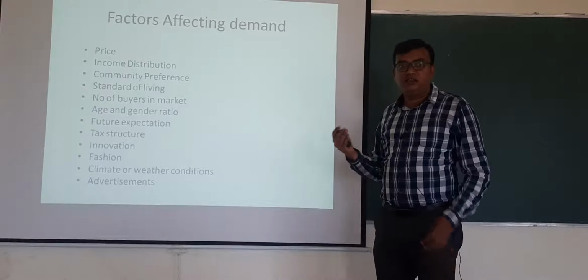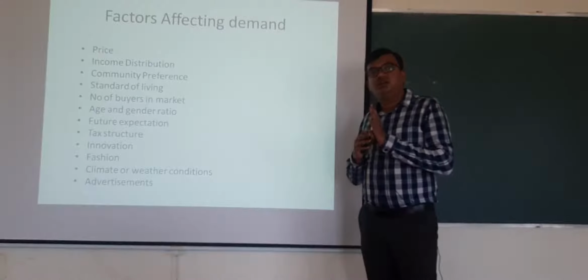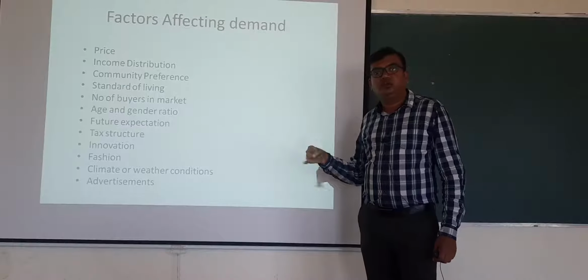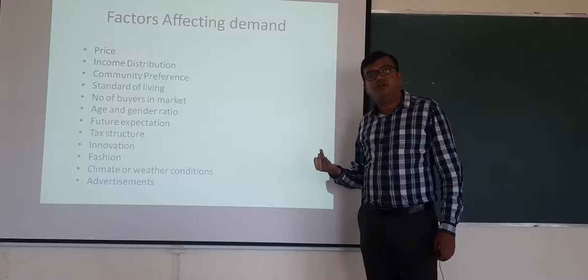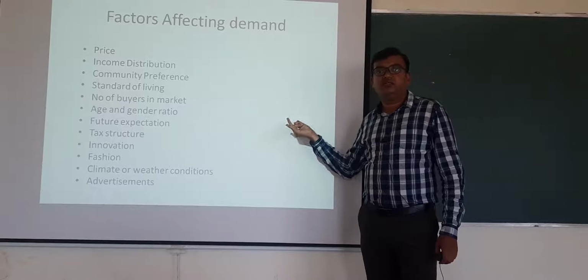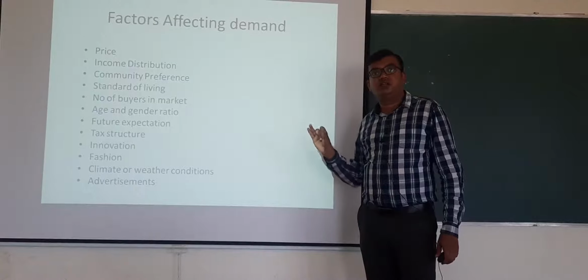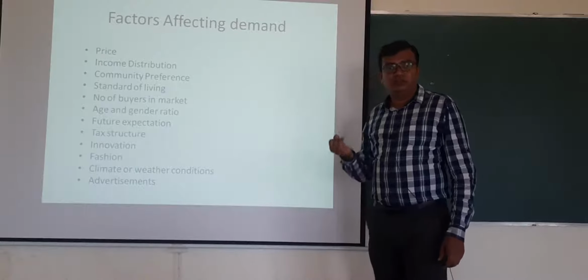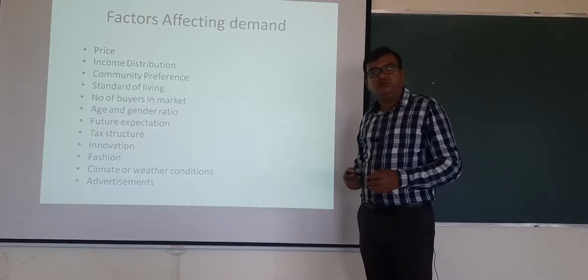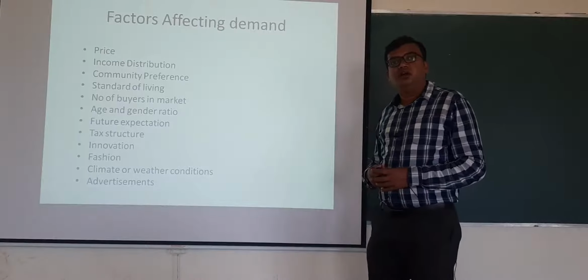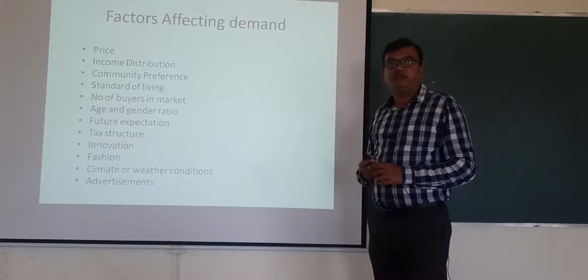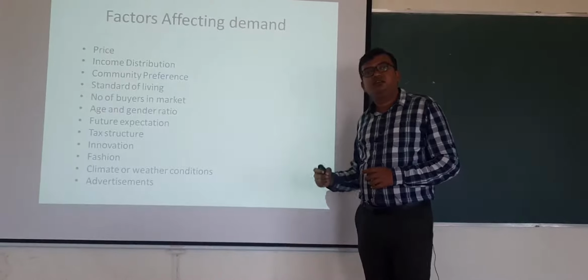Now other than what we have discussed, the natural calamities, the competitors, then next, for example, the brand value. If the company has a good brand value, then the demand changes. Other than brand value, one more factor is the regulatory authority, that is, the government will also impact the demand. How? For example, a few years back you must have heard about Maggi. There was some toxic material in the Maggi. So what happened? Demand for Maggi drastically decreased or came down.